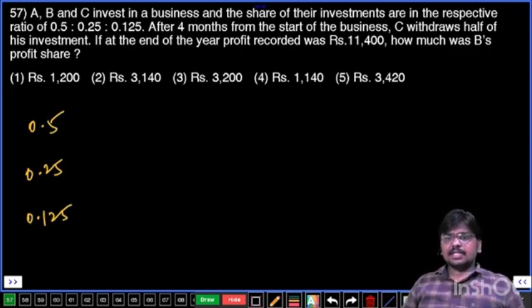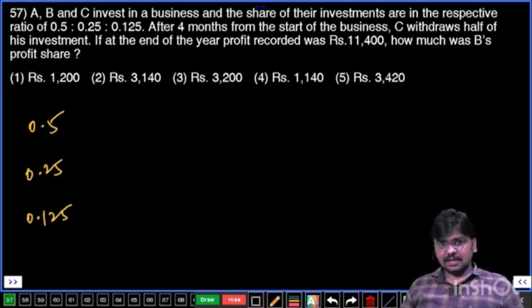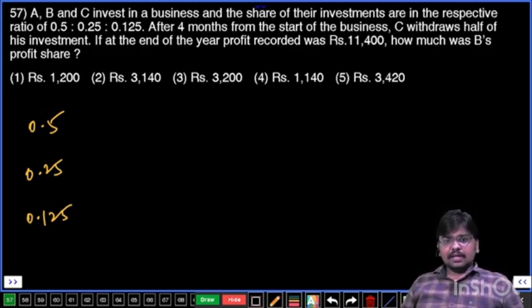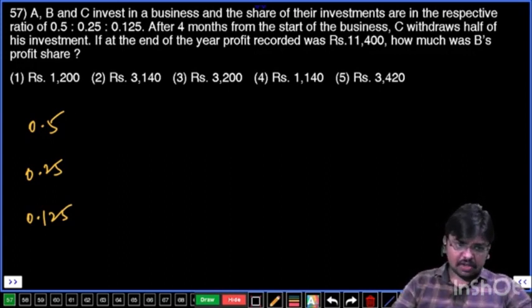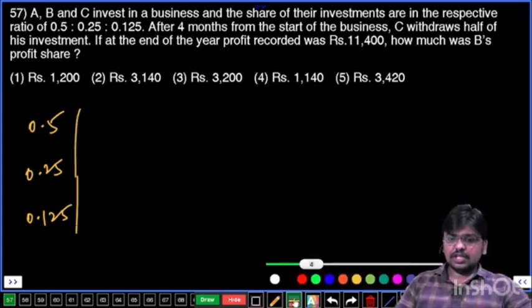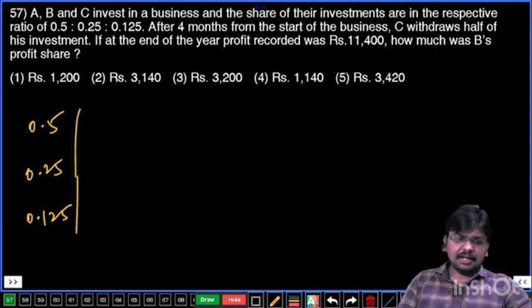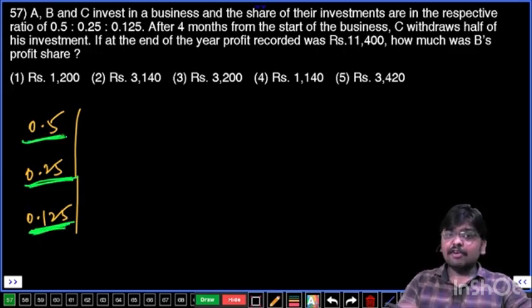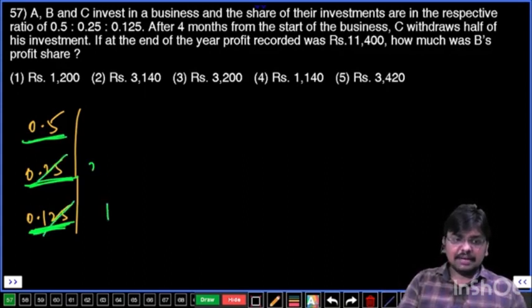Okay, after 4 months from the start of the business, C withdraws half of his investment. If at the end of the year profit received was 11,400, how much was B's share? Now, if at all you have to solve this problem, let's convert this ratio in terms of integers. If you observe the relation, 0.125 doubled is 0.25, and 0.25 doubled is 0.5. That means 0.125 how many times is 0.5? 4 times. Now, it is 1 time, it is 2 times, and it is 4 times.